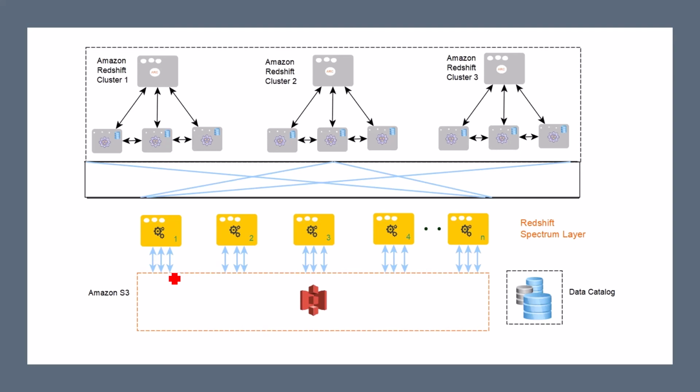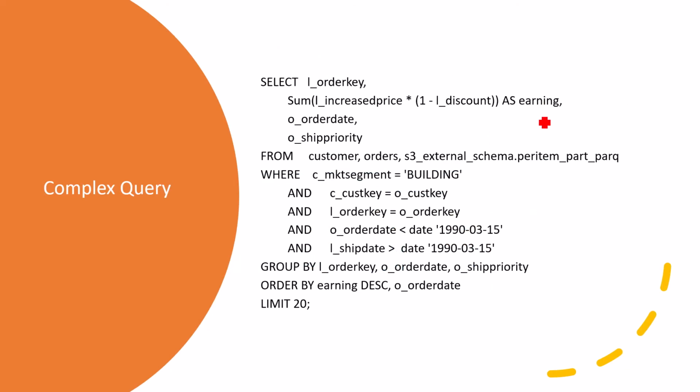And you can also have the data catalog, and it can be used by the Redshift Spectrum layer. So there is a simple example of a query, but this is a complex query where we have tables like customer and order, and you are trying to join. So you can easily do multiple join operations with the help of the Amazon Redshift Spectrum layer on top of a petabyte-size data set.